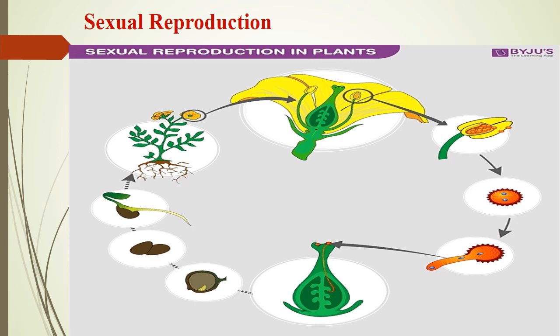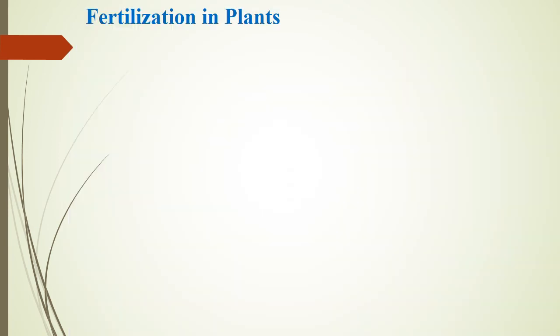Dear students, a zygote is formed when a male gamete, which is known as sperm, and a female gamete, which is known as egg, fuse. Later this zygote develops into a seed, and the seed grows into a new plant. So this is about sexual reproduction. The next topic is fertilization in plants.